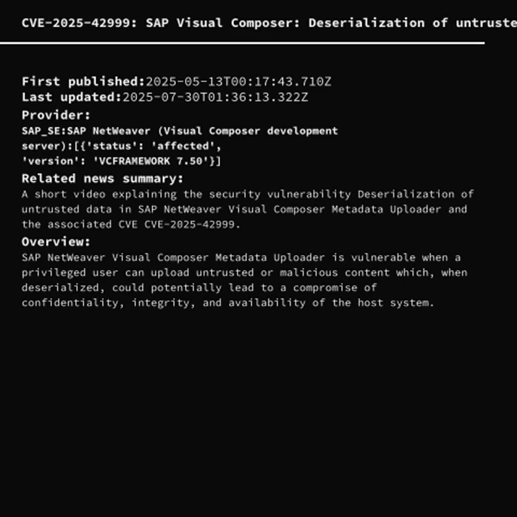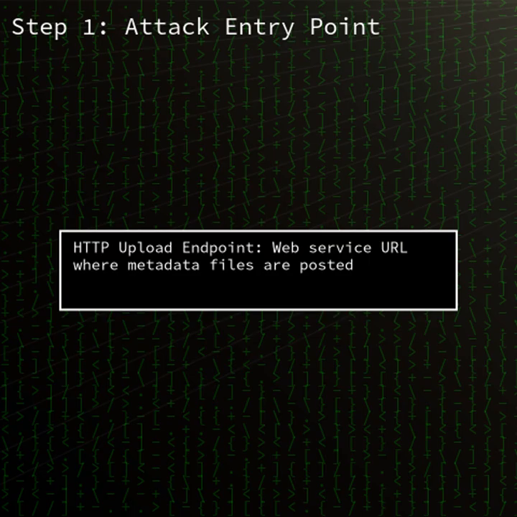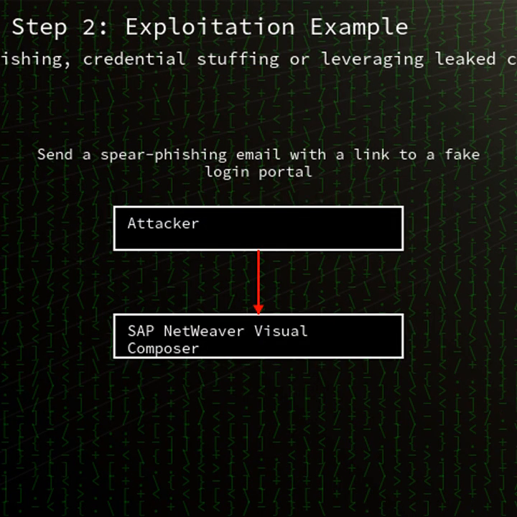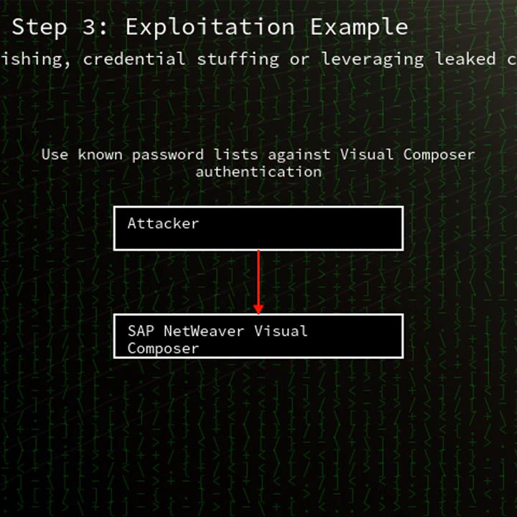We're discussing CVE-2025-42999, a critical deserialization vulnerability in SAP NetWeaver Visual Composer Metadata Uploader. First published on May 13th, 2025, it was updated through July 30th. A working exploit has been released by VX Underground and can be chained with CVE-2025-31324 to bypass authentication and achieve remote code execution, putting SAP systems and sensitive data at high risk.